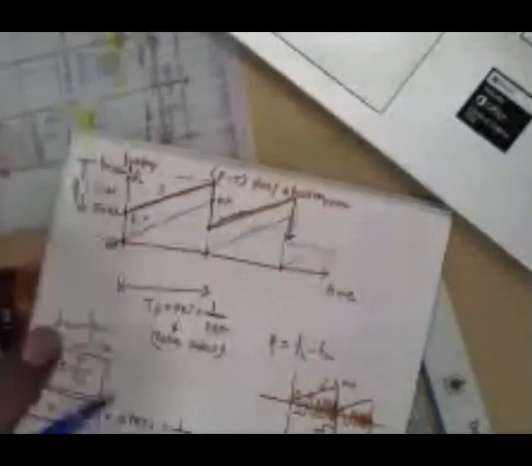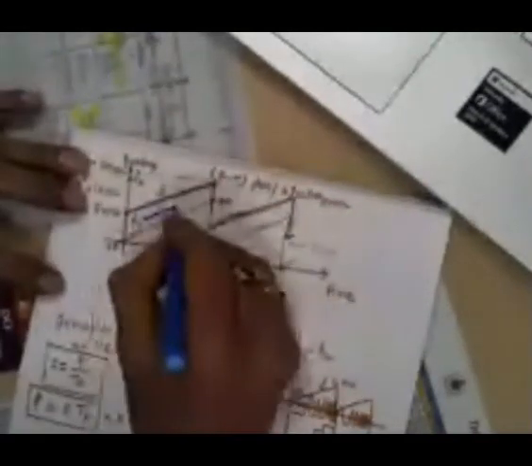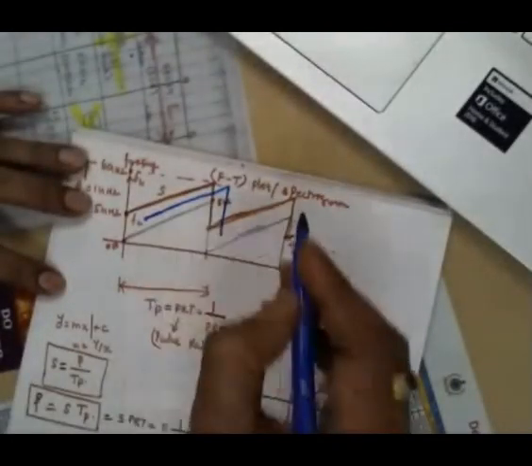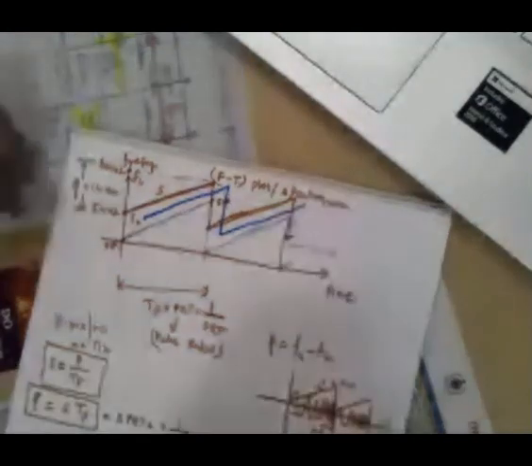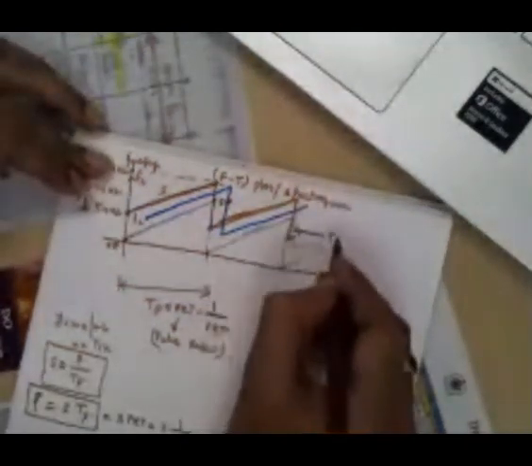From that FL, the frequency will go to FH. Then it will come down to FL. Again it will go to FH. So this is the TX signal. This is our TX signal.